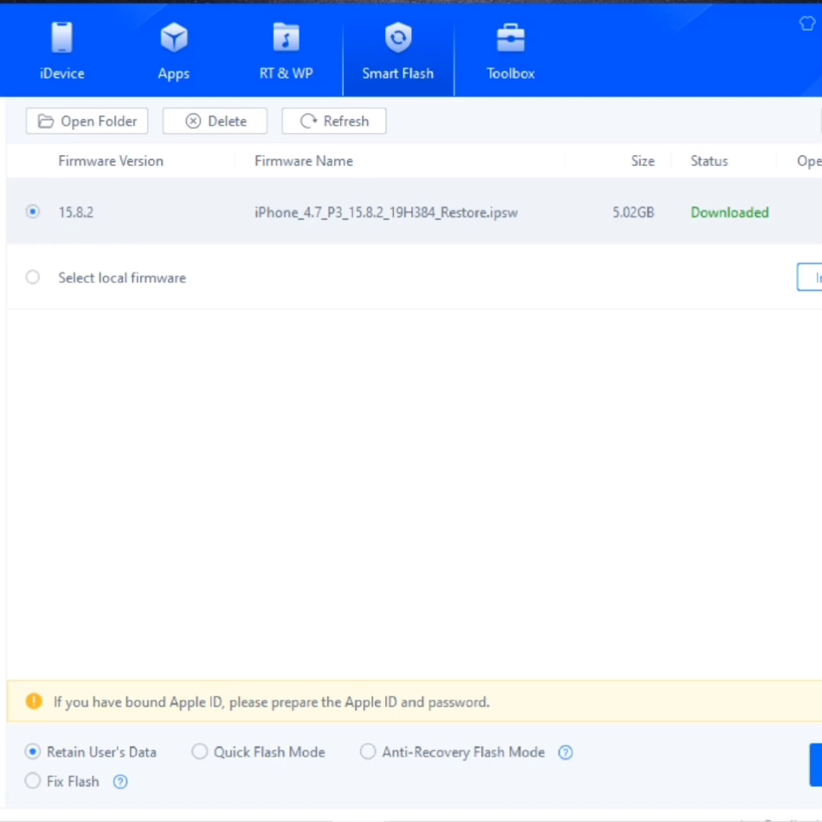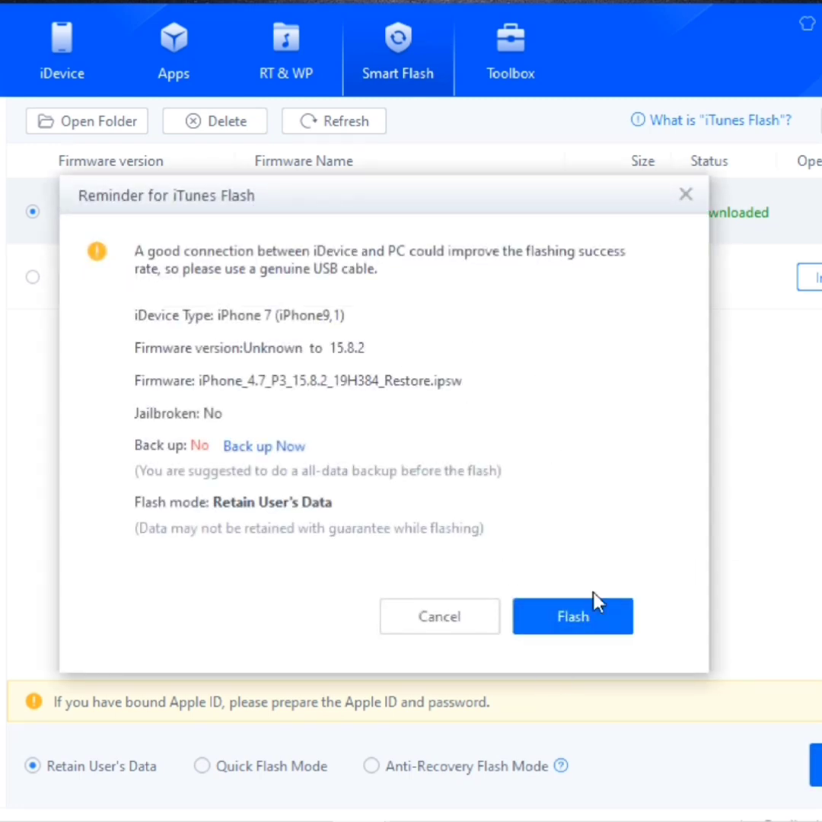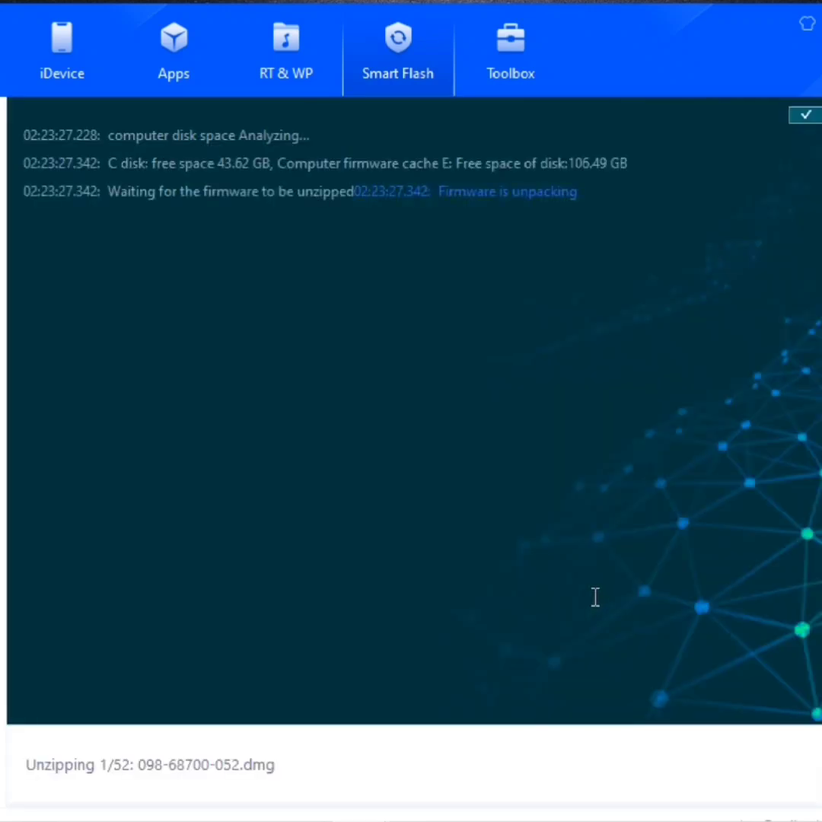It's now downloaded. It's time to flash the phone. As I told you, I had to speed up the video so that I don't take a long time to download this firmware. After that, I normally use quick flash mode so that it can skip some steps whenever I'm trying to flash. Then you click there, and you wait for it to proceed.